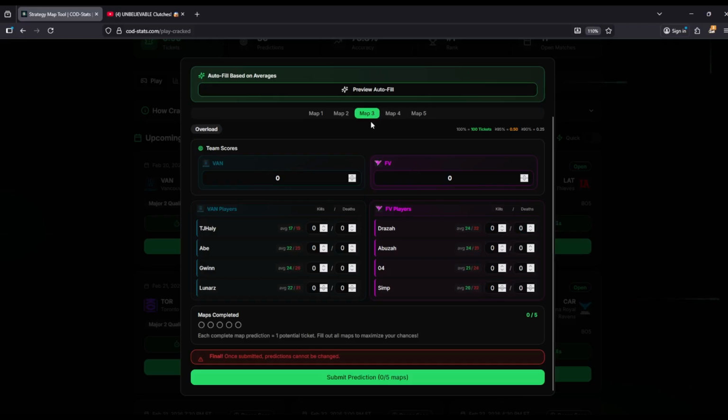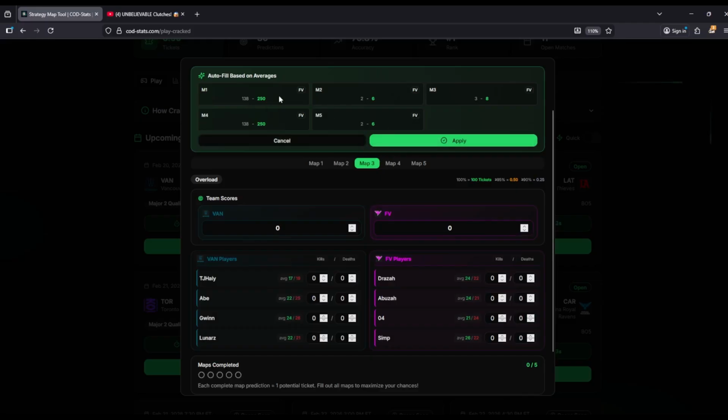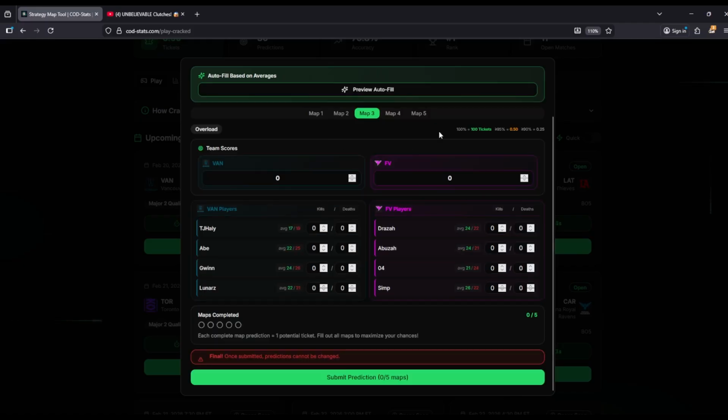If you don't fill anything in for map 4 and you only fill out maps 1 through 3, it'll just record maps 1 through 3. So just make sure you fill out whatever maps you intend to vote with. And you can also do autofill. Based on how things go pretty consistently, it'll autofill the most consistent values for the player props as well as the game scores overall. So there's that.